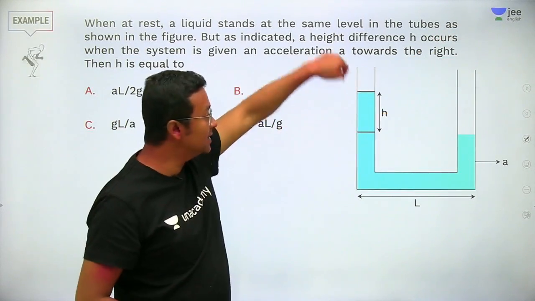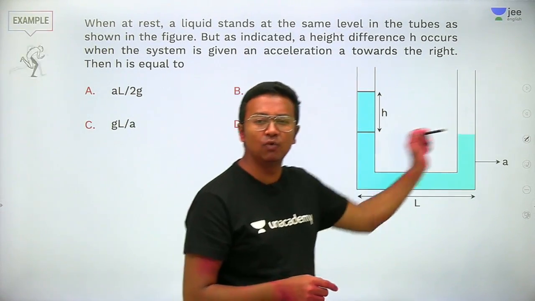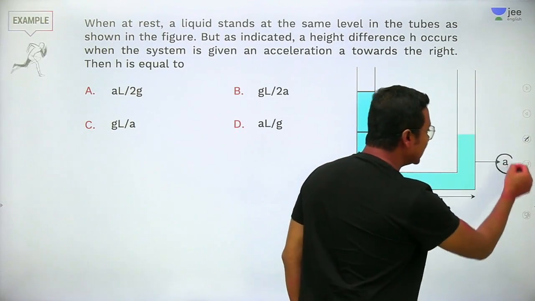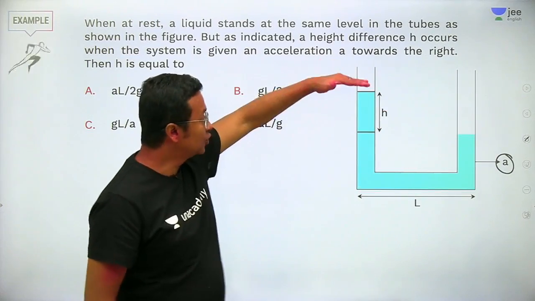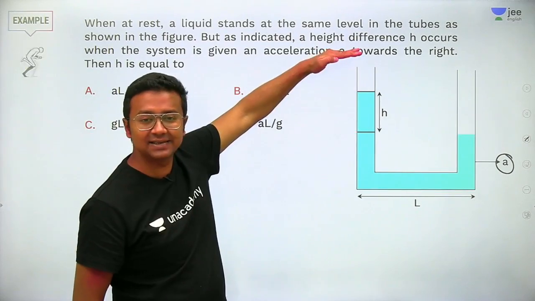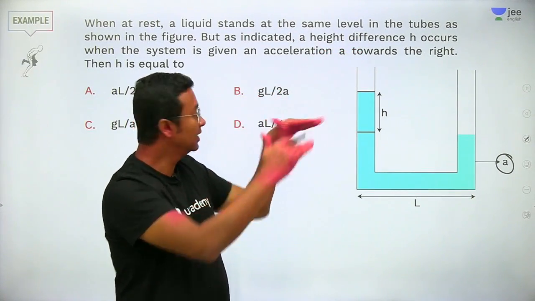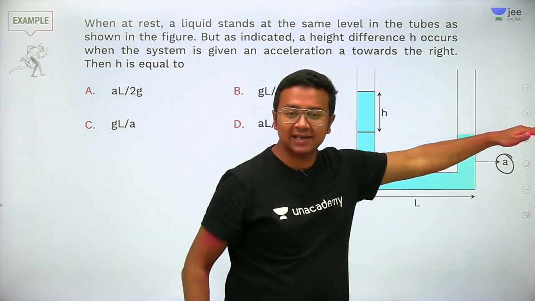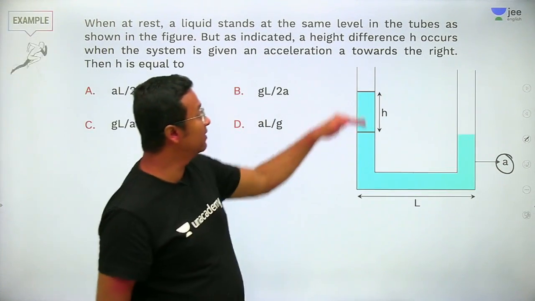Now in this case, let's say the entire U-tube is moved towards the right with an acceleration of A. So there is a pressure difference corresponding to a height of h. The water level rises up. Initially, the water level was the same in both the limbs of the U-tube, but when it started accelerating, the water level rose.